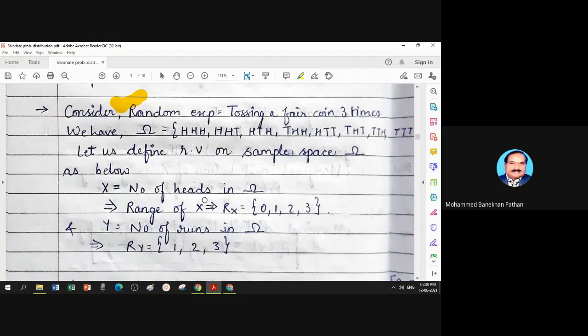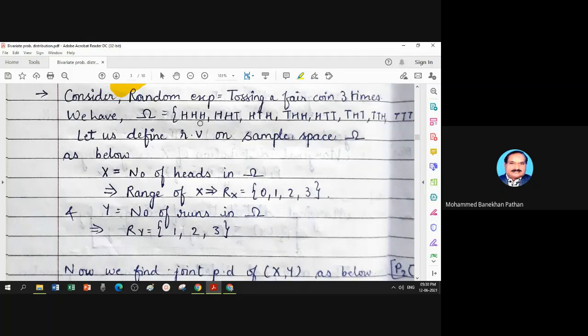Let us define random variables on sample space omega. X is the number of heads. If I count the heads in the outcome of the experiment, maximum is 3 and minimum is 0. So the range of my variable starts from 0 to 3. Always the collection is written from minimum to maximum without repetition.